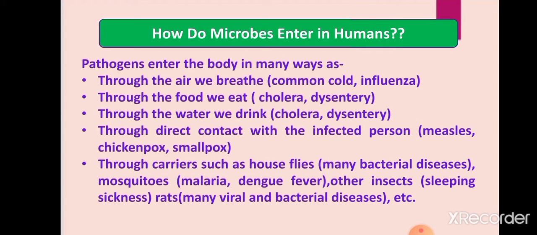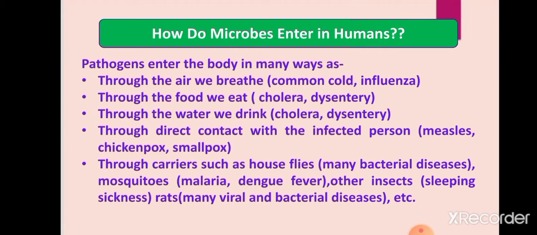When we inhale that air, then we can get such diseases, because these microbes will enter in our body. So common cold and influenza are diseases which are spread by air, where the pathogens are present in air.